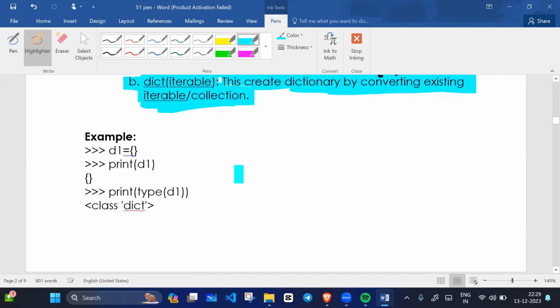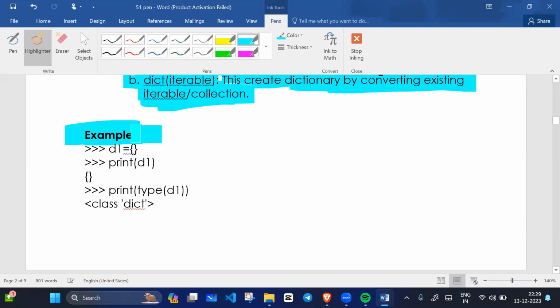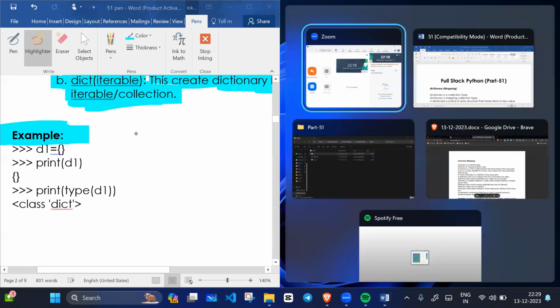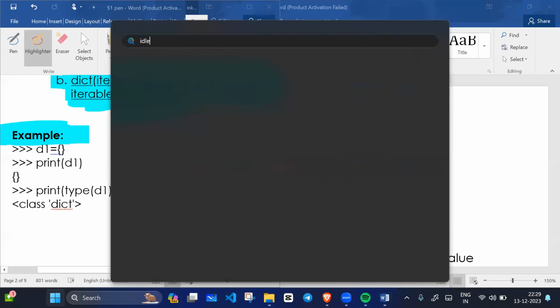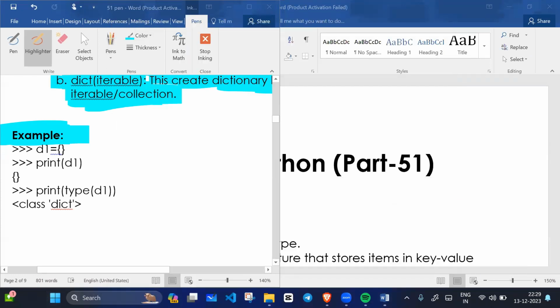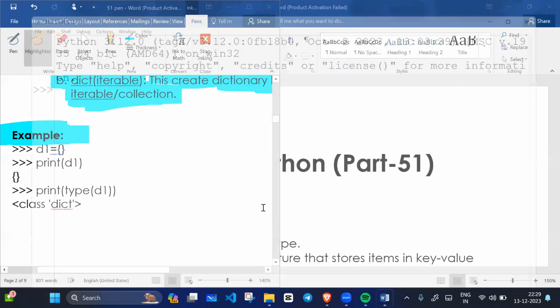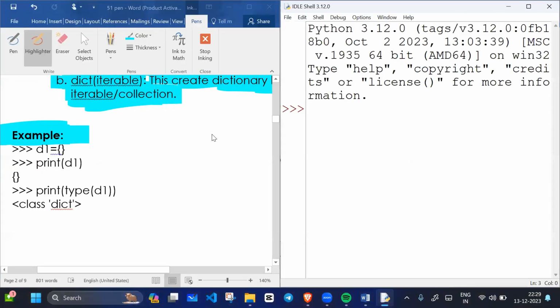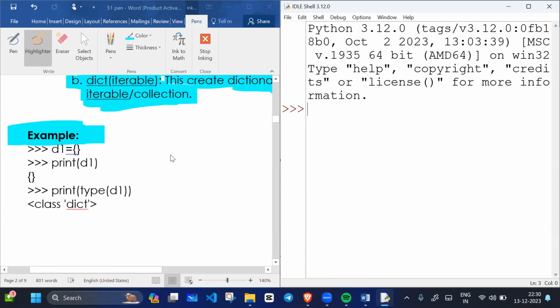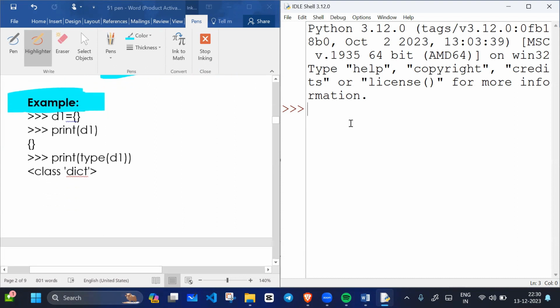Let's perform this example so that you can better understand the dictionary. First of all, let me open IDLE. IDLE is nothing but Integrated Development and Learning Environment. Please try to understand the full form, because the full form is also important. The interviewer may ask you very basic things, or they could ask some very hard things also.